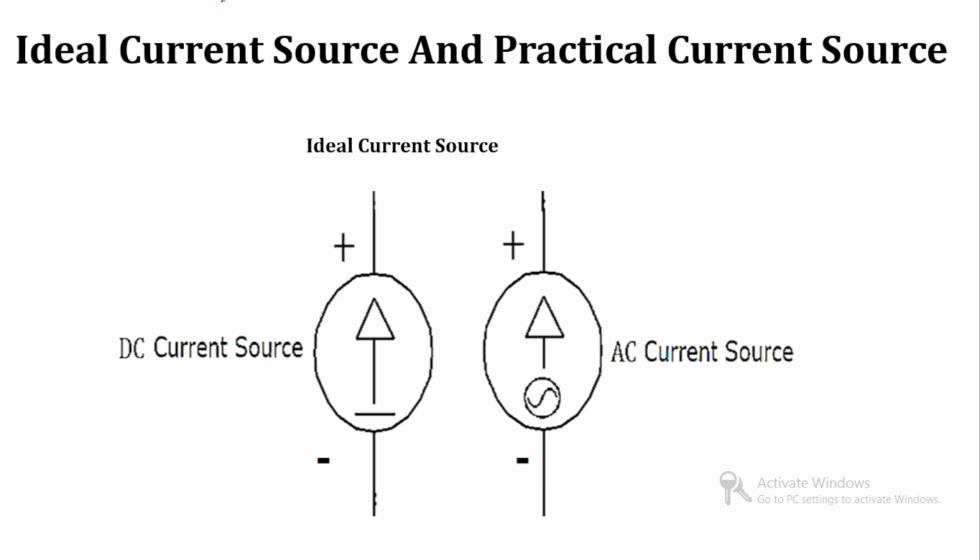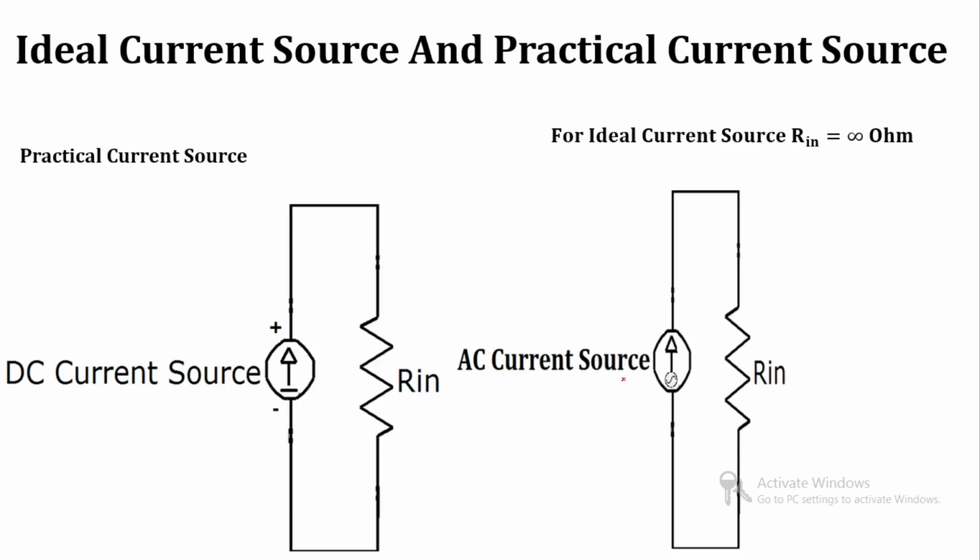Now the second one is the ideal current source and practical current source. So this is the notation for a DC current source and this is the notation for an AC current source. This is the symbolic representation of an ideal current source. One is the DC current source and the second one is the AC current source. Now this is the symbolic representation of a practical current source, practical AC current source and practical DC current source.